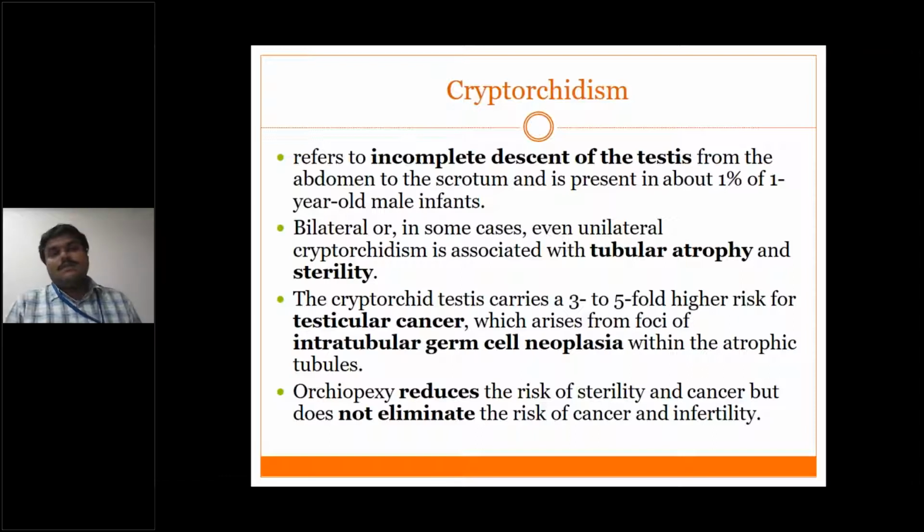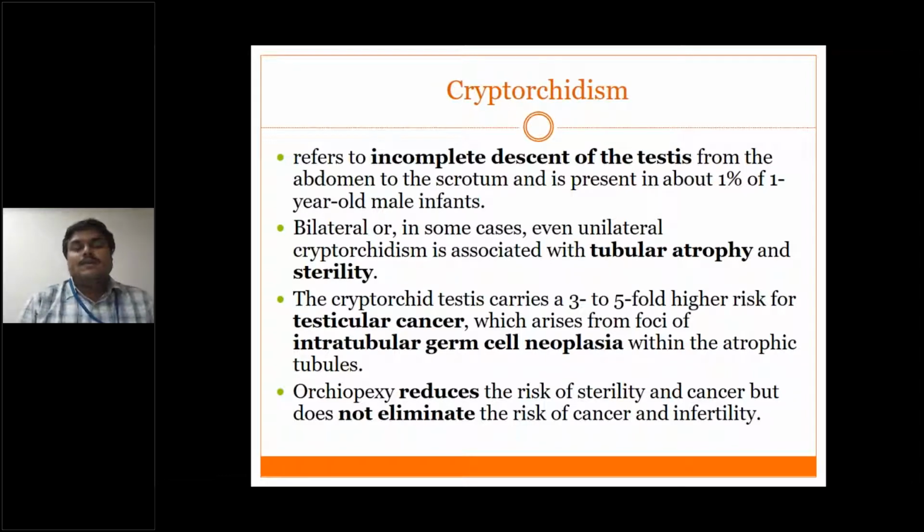Sometimes it is bilateral and unilateral also, actually unilateral is common. Sometimes it occurs in bilateral patients. Because of the incomplete descent, the testicular tubules, the seminiferous tubules, will undergo atrophy, and because of the atrophy of the seminiferous tubules, the patient will become sterile.